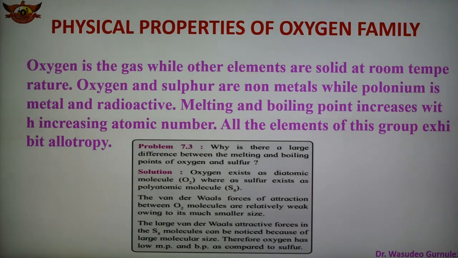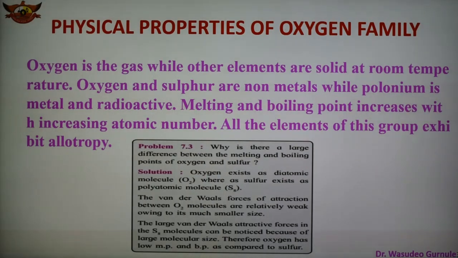As we know, oxygen exists as a diatomic molecule, O2, whereas sulfur exists as a polyatomic molecule, S8. Due to its small size, oxygen is capable of forming a p-pi bond and forms the O=O double bond molecule.